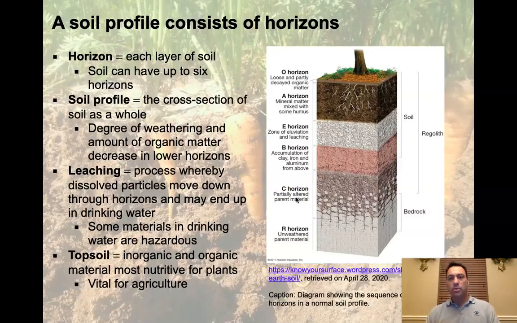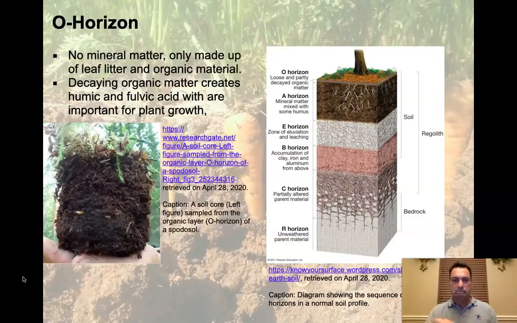If we have good plant growth and a lot of leaf litter and dead things on the surface, we might create an O horizon way up here on the top, the O standing for organic. This is the loose and partly decayed organic matter. Right below that is the A horizon, where we have the mineral matter mixed with some humus. Then down below we have the B horizon. This is where we see some pretty interesting effects that usually stain it orange or pink in some cases relative to the A horizon, even though it's made out of largely the same stuff. We're going to get into where these come from over the next couple of slides.